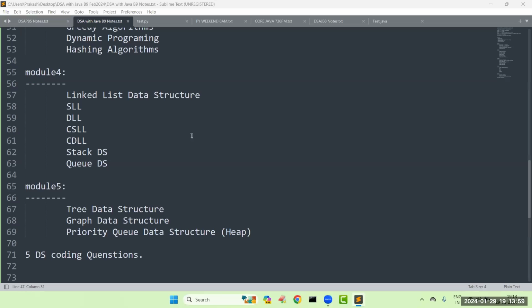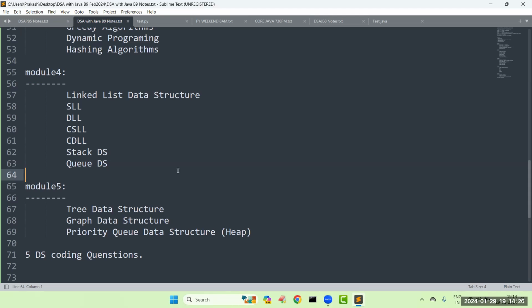See, it is mandatory for any developer, not only Java. If you take any developer, the person who is in the IT industry and the person who wants to get an IT job, for every person this is mandatory. Learning data structures is very, very important. Most engineering colleges keep it as a subject, and those who don't know it learn from outside.